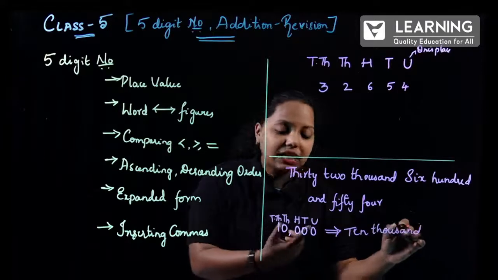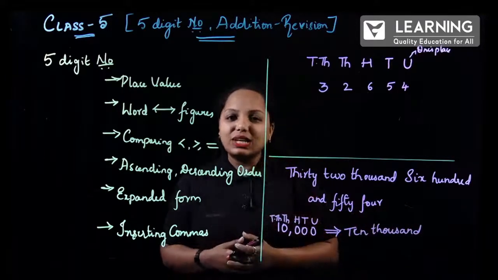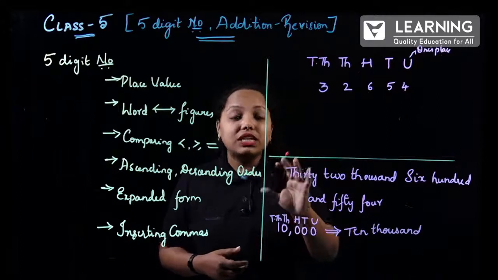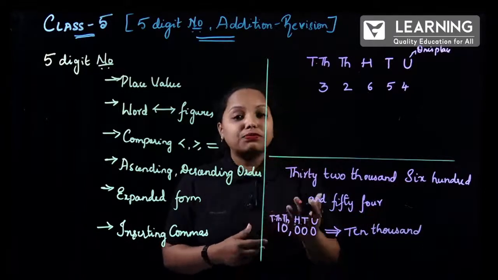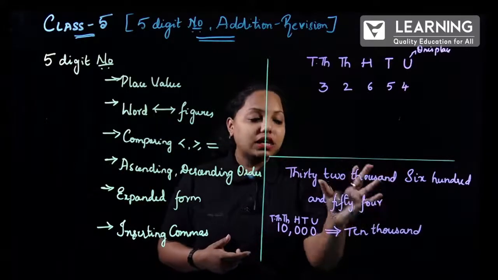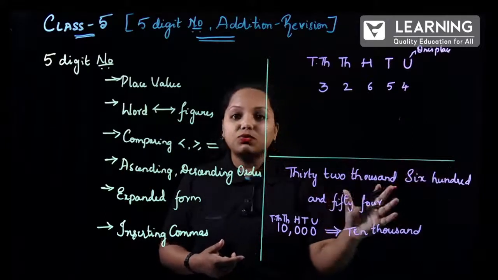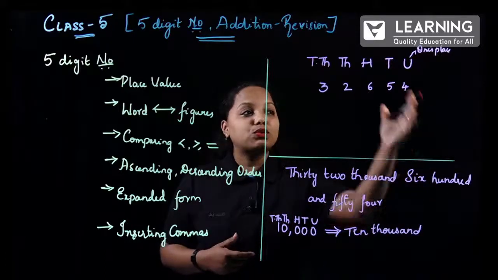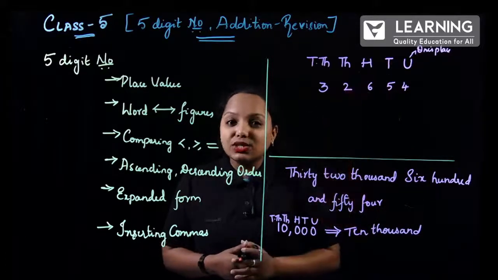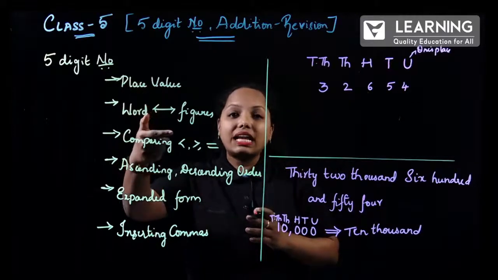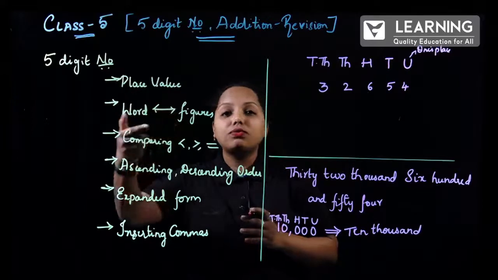Why? Because in the next place values everything is 0 over there. So now this heading might be convert figures to words. If it is the reverse process, or vice versa, it might be 32,654, and then the question might be convert that to figures. So you have to make sure you write in this format. I hope you are clear with two concepts, place value and word to figure or figure to word.